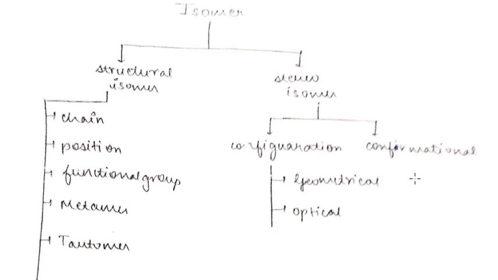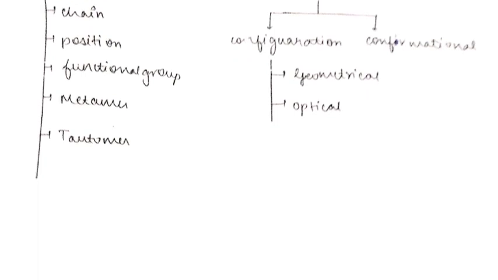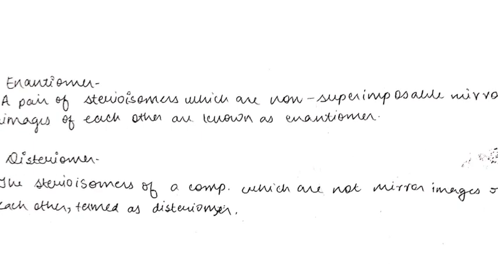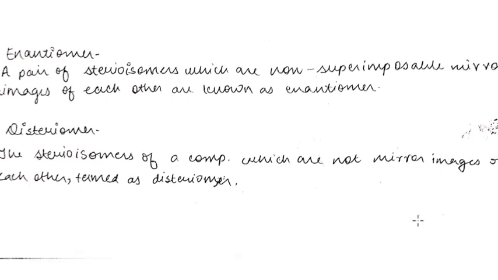In class 11 we discussed the geometrical isomers, the E-Z isomers. Now we are dealing with the optical isomers. Before proceeding to the chemical properties of alkyl and aryl halides, we must know what an optical isomer is. So we move to the next page. The definition of optical isomers is very simple.